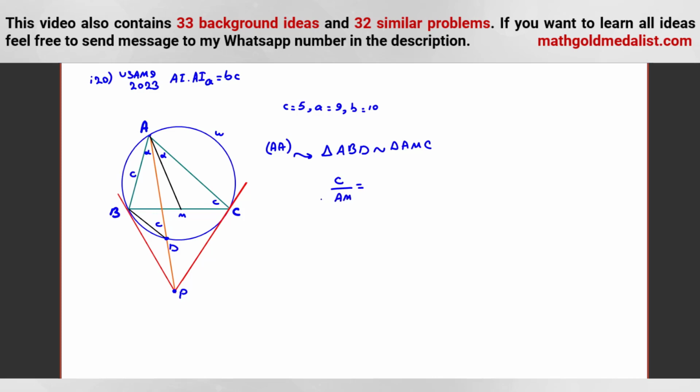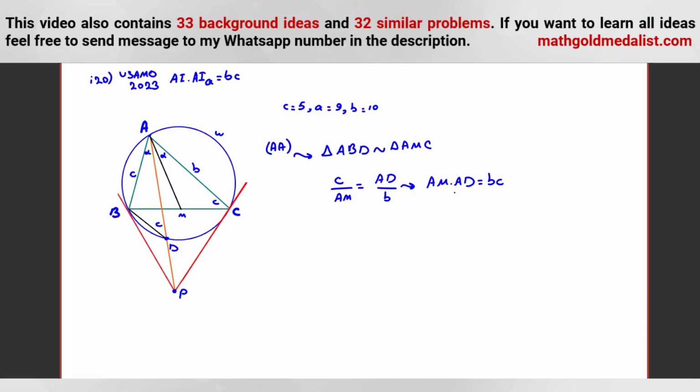It is equal to what? AD, we want to find AD. AD is opposite to this angle. Opposite to this angle is B. So we can conclude AM times AD is BC, like AI times AIA, BC. With similar proof, you should prove again that in this part you should use two similar triangles. In the video that I released around 1 year ago for summer 2023, I explained this one completely, I think it was problem 6.